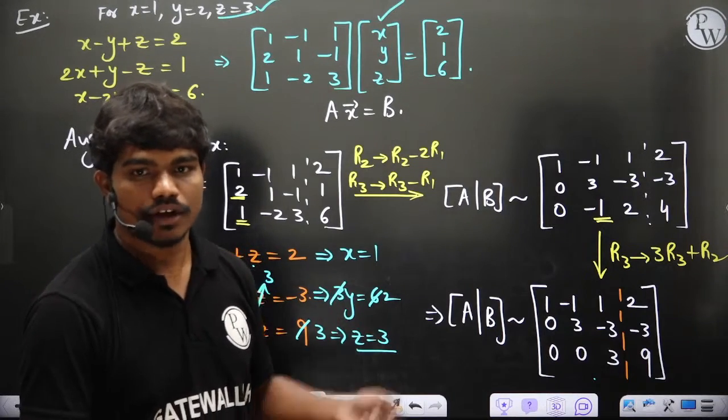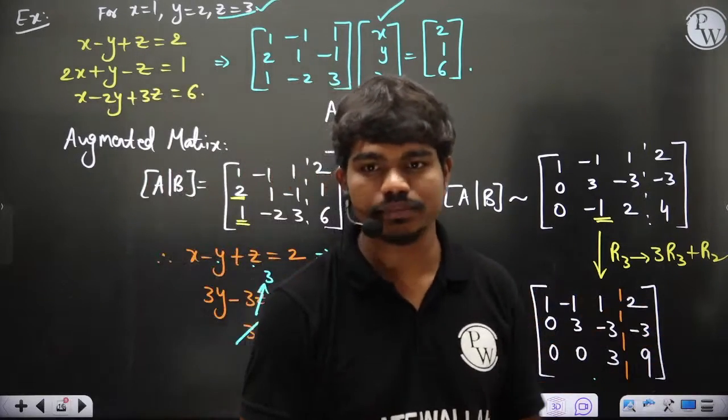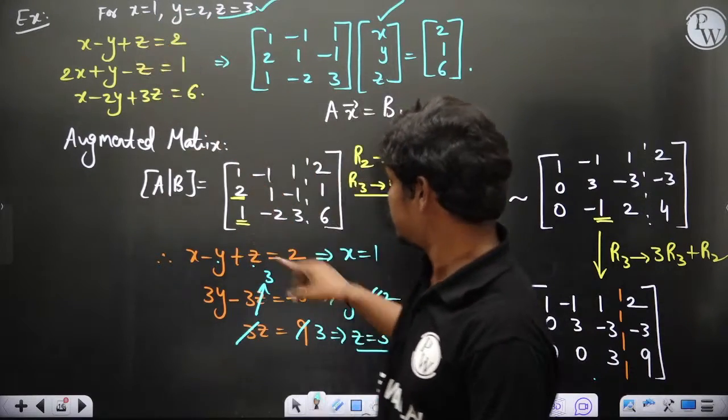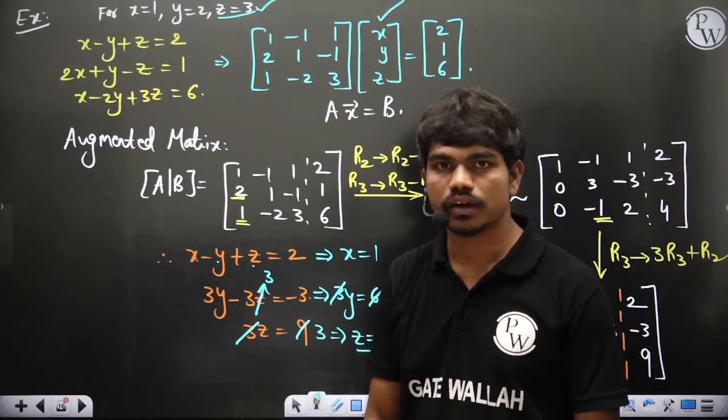Okay. Yeah, of course, you should get x equal to 1, y equal to 2, z equal to 3, because we have formed these equations by taking x equal to 1, y equal to 2, z equal to 3. So when you solve this system, it has a solution like this. Clear to all of you?